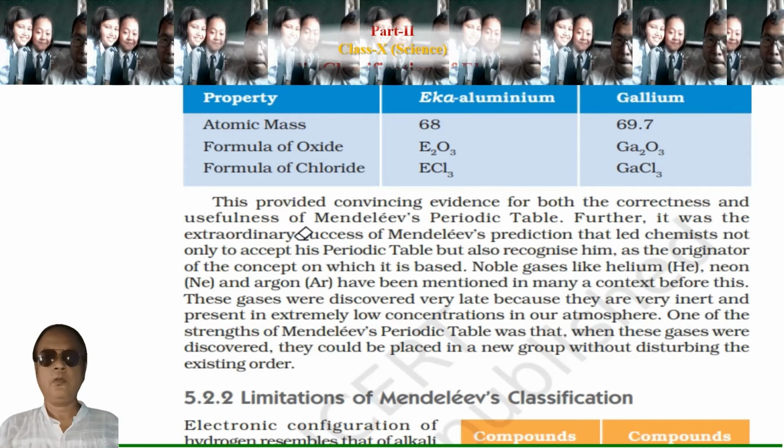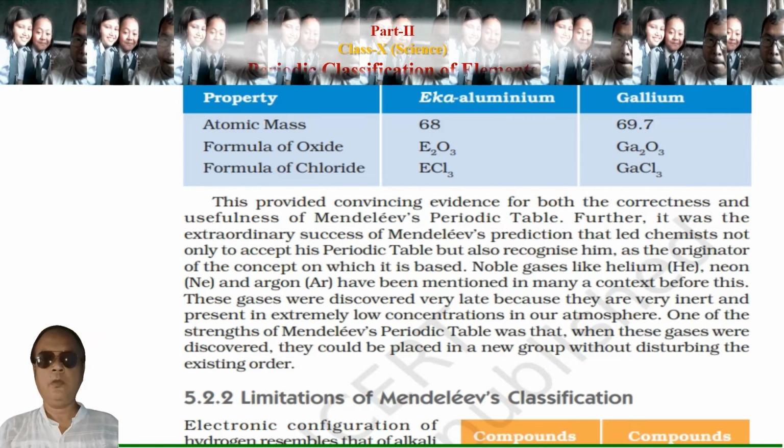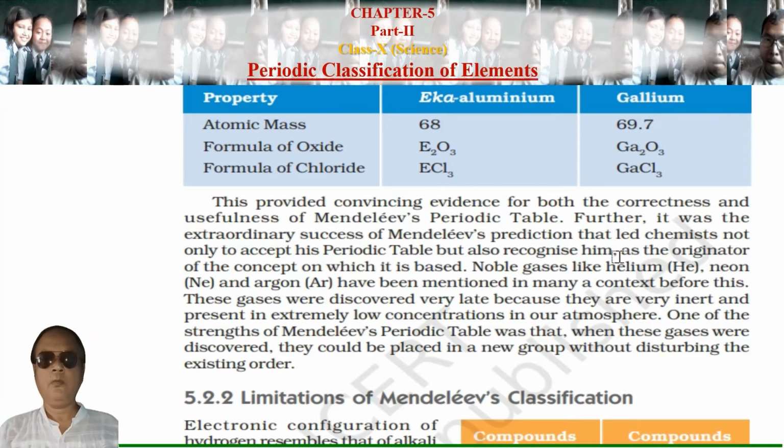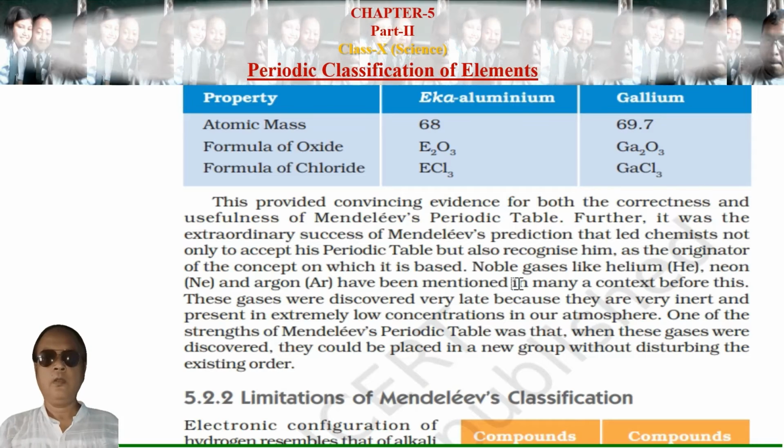Further, it was the extraordinary success of Mendeleev's prediction that led chemists not only to accept his periodic table but also to recognize him as the originator of the concept on which it was based. Noble gases like helium, neon, and argon have been mentioned in many contexts before this.